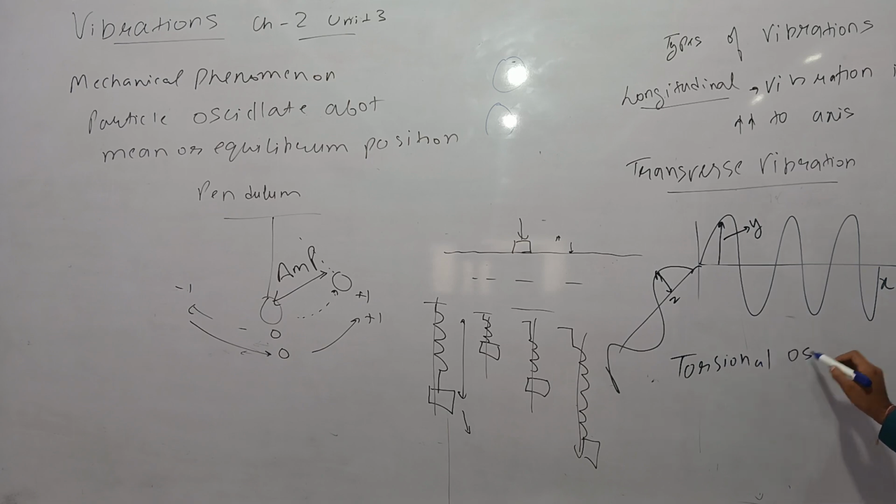Torsional oscillation. What is torsional oscillation? Suppose we have a mass attached to a spring and we rotate it, we give it a twist. When we give a twist to that particle, it will start rotating around the axis. It will start performing torsional motion around the axis. That oscillation is known as the torsional oscillation.